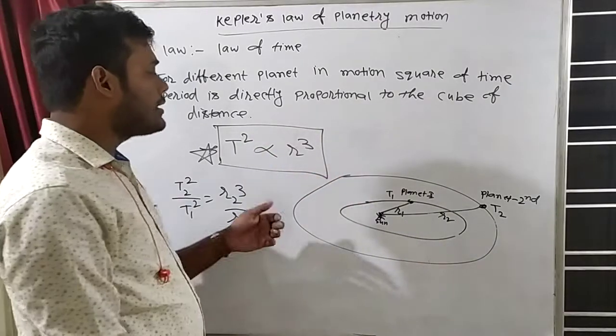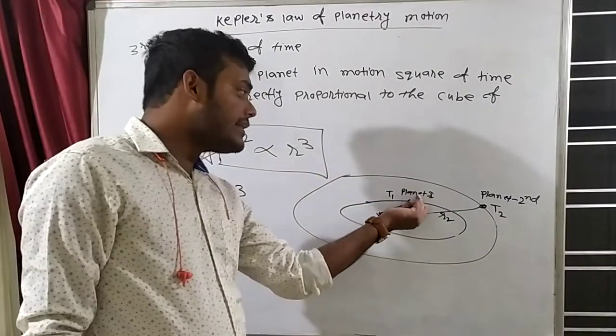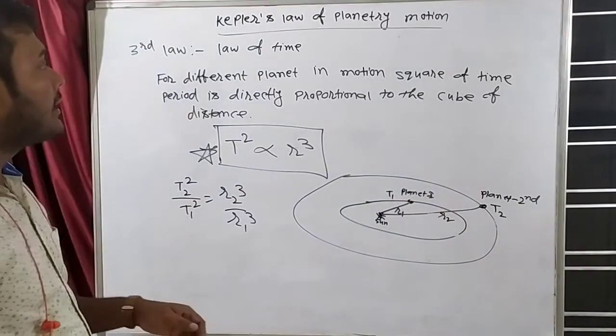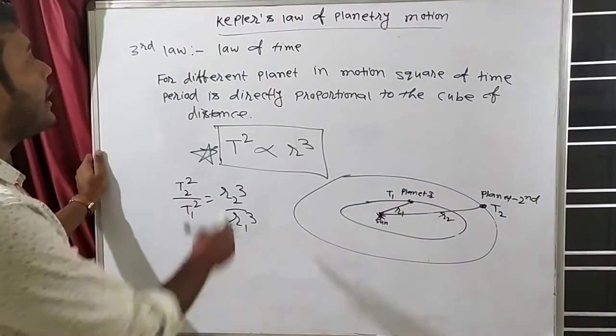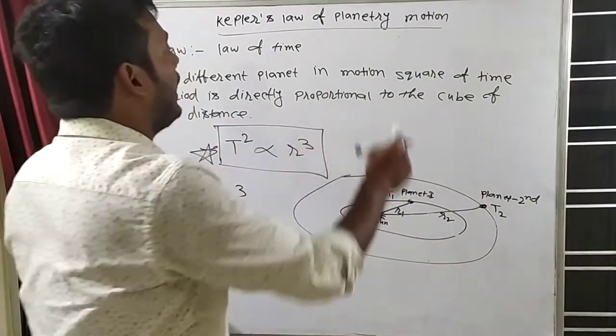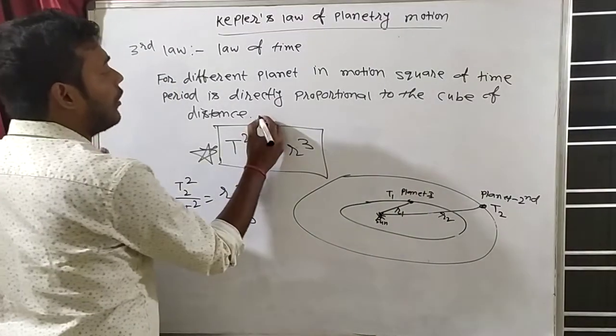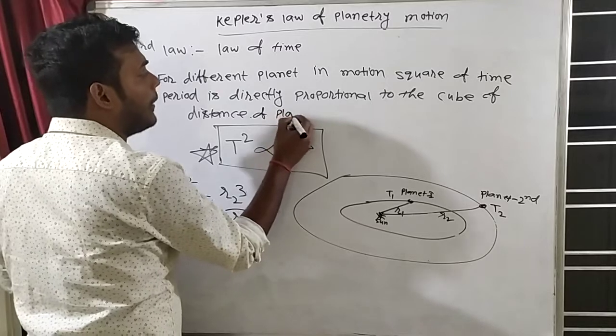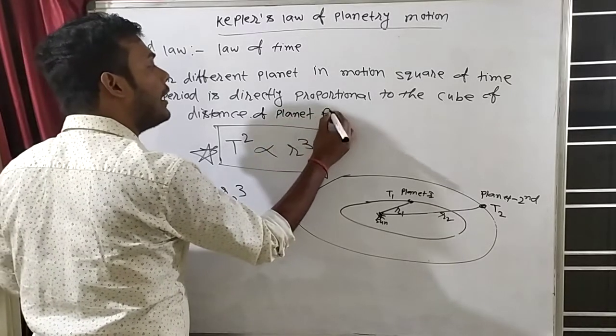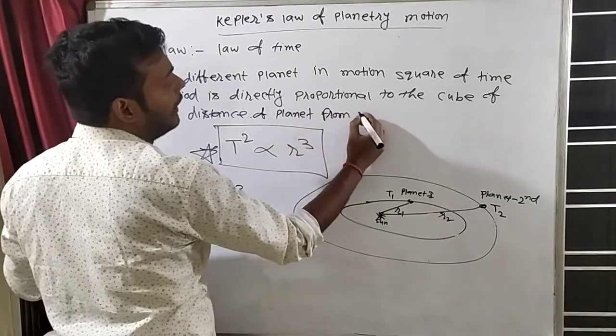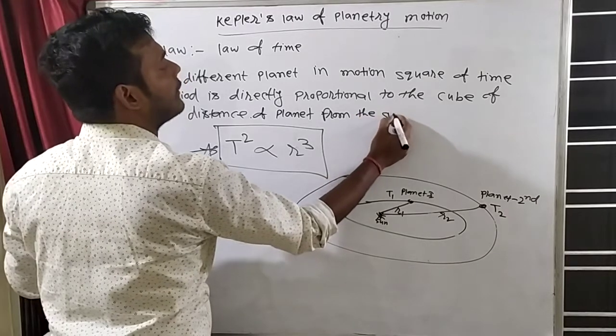What is r? R is the distance of the planet from the sun. Or you can write it for different planets in motion: the square of the time period is directly proportional to the cube of the distance of the planet from the sun.